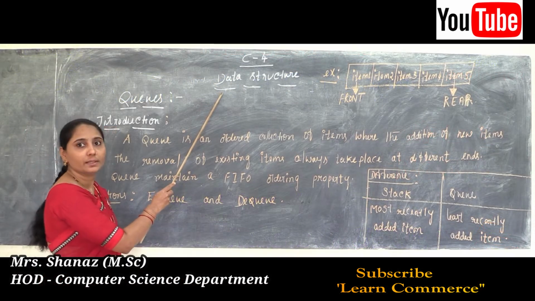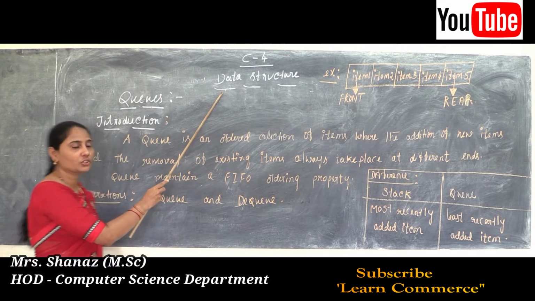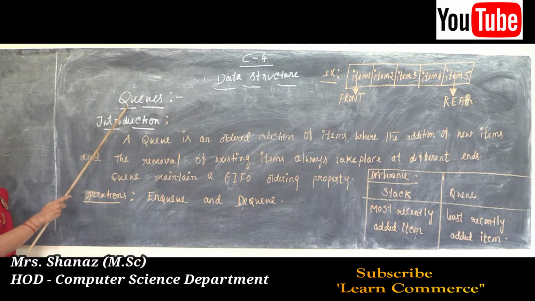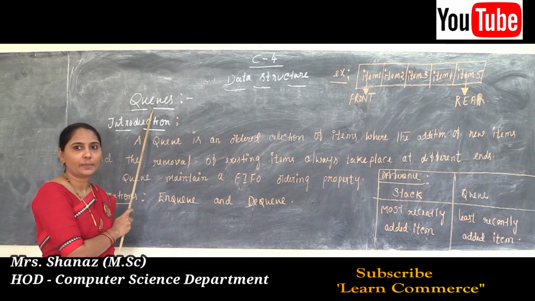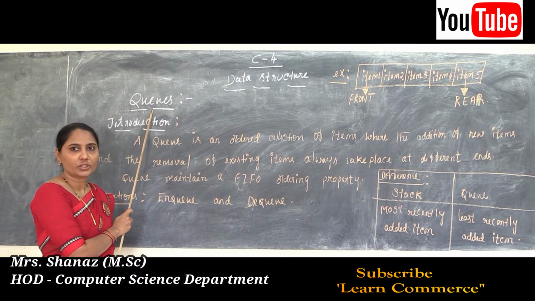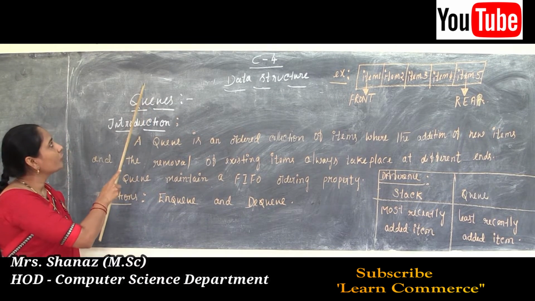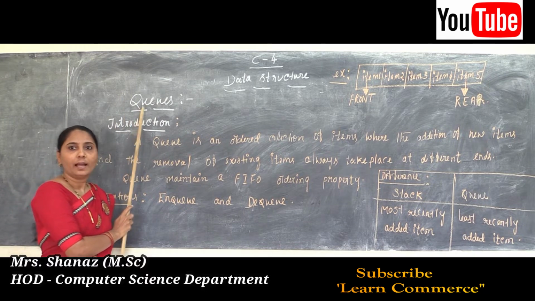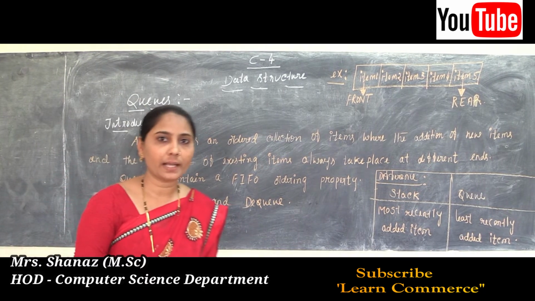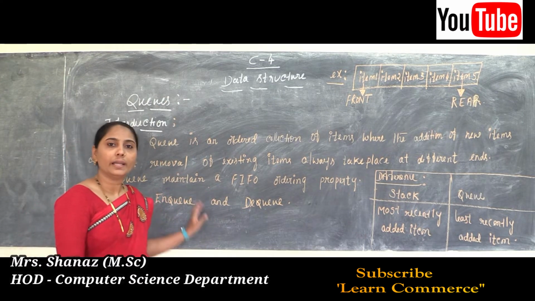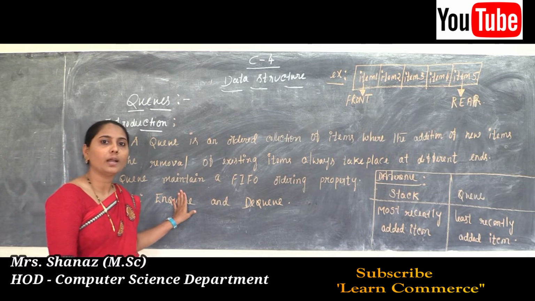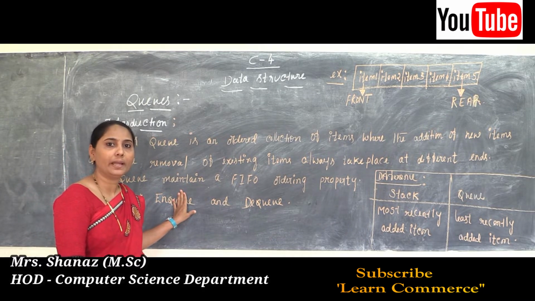Today's concept is data structure. Under data structure, the main concept is the queue. Why? Because we already know it is a linear data structure, and not only the queue, many other examples are there for linear data structures. Before the queue, the first thing is our stack, and we know the meaning of the stack. A stack is an ordered collection of items where the addition and the removal always take place at the same end.